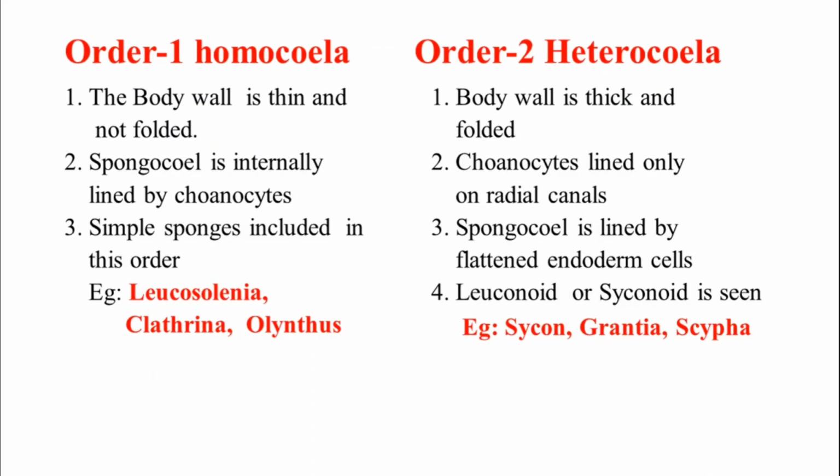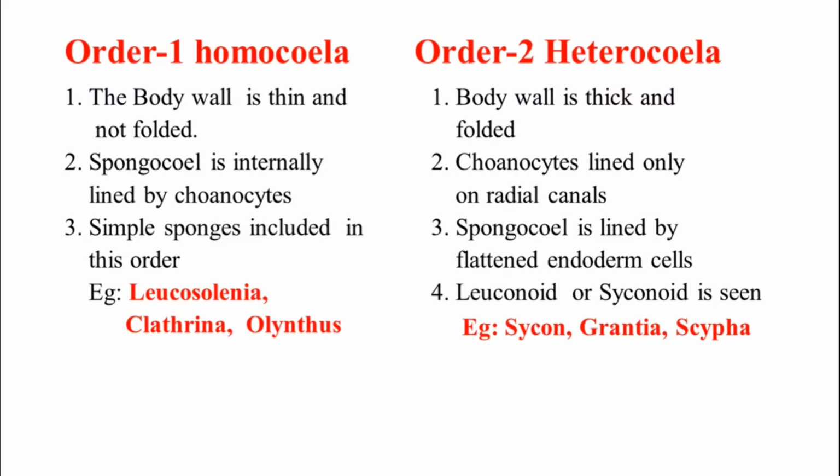Let's see the difference between them. In Homocoela, the body wall is thin and not folded, whereas in Heterocoela, the body wall is thick and folded. In Homocoela the spongocoel is internally lined by choanocytes, and in Heterocoela only the radial canals are lined by choanocytes, not the spongocoel.